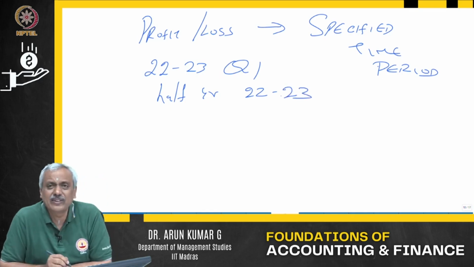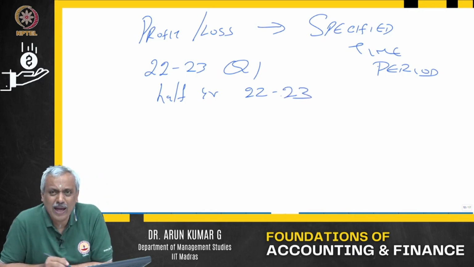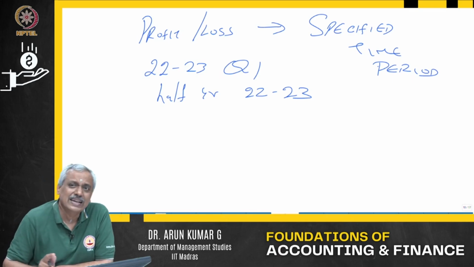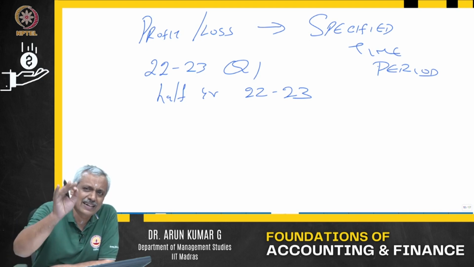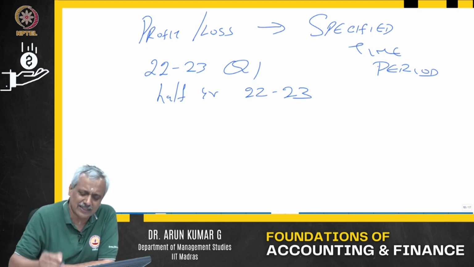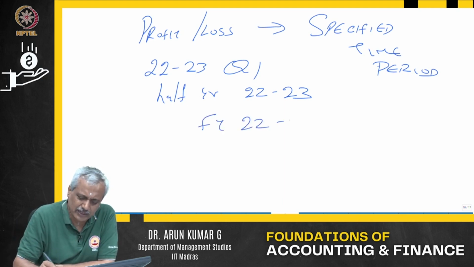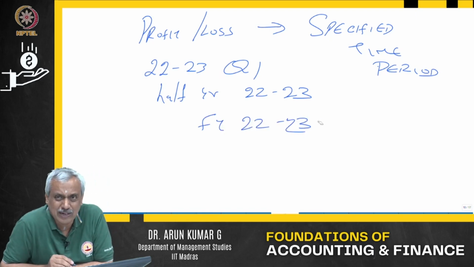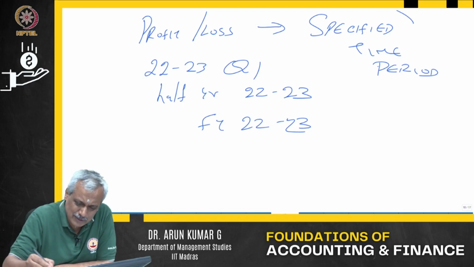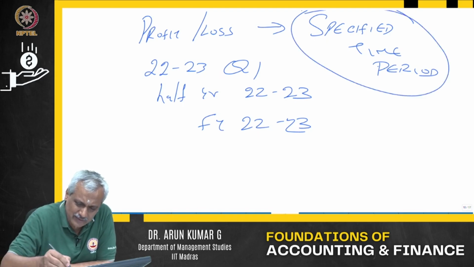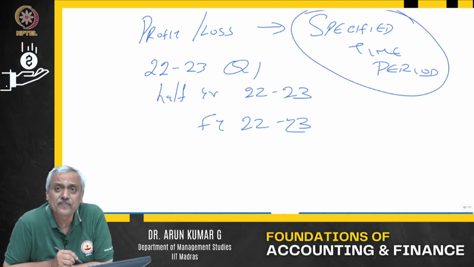Half year from 22-23. So, what happens? 1st April 22 to September 30th 2022. So, for the half year, it is always for a specified time period. They will say FY 22-23. That means, if it is FY 22-23, it is 1st April 2022 to 31st of March 2023. Always for a specified period.